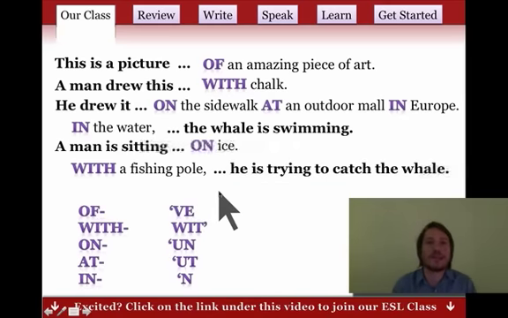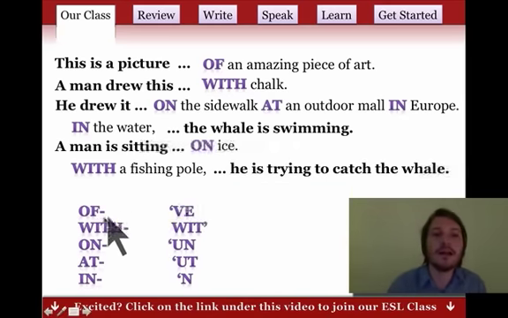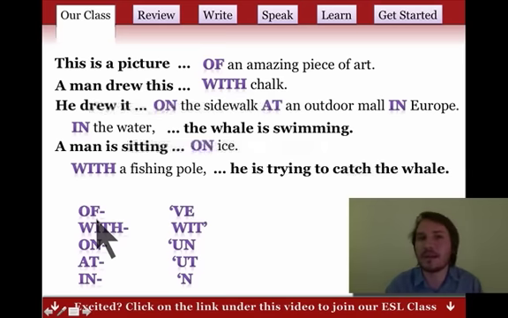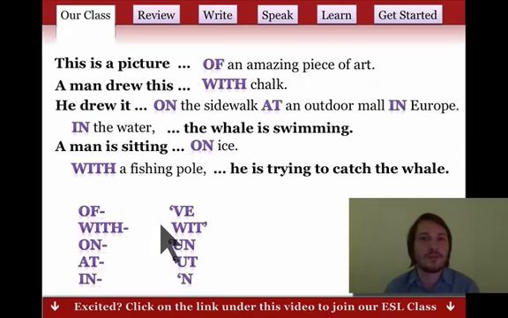Now let's talk about our sounds. We said "of," but I don't say "of" when I speak. I say "uv." It's really quick and I squeeze my words. Okay, listen to my examples. This is a picture of an amazing piece of art. A man drew this with chalk. He drew it on the sidewalk at an outdoor mall in Europe. In the water, the whale's swimming.